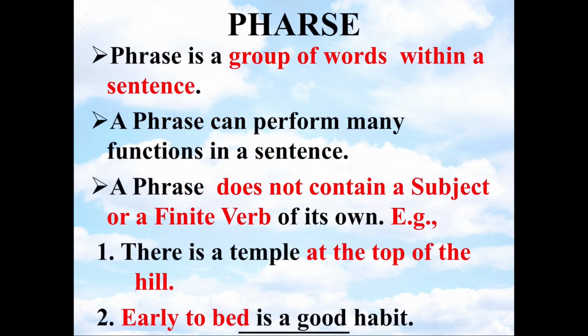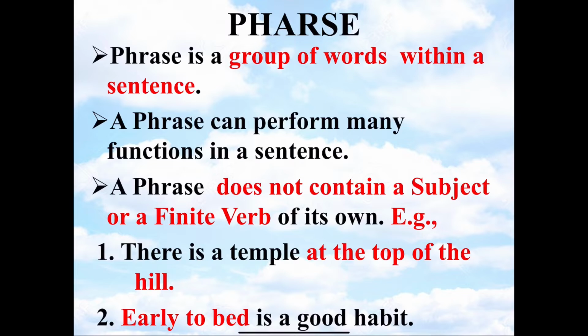Phrase is a group of words within a sentence. A phrase can perform many functions in a sentence. A phrase does not contain a subject or a finite verb of its own. I repeat, a phrase does not contain a finite verb or a subject of its own. Let us see some examples.